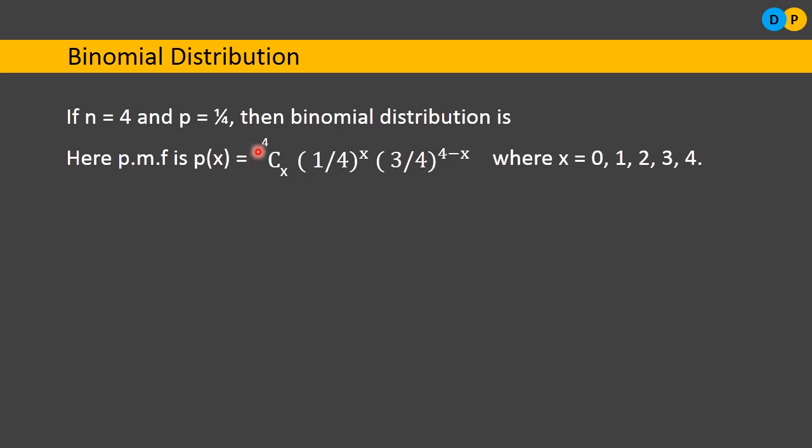So here in the place of n we have used 4Cx. In the place of p we have used 1 by 4, so 1 by 4 to the power x. This is q to the power n minus x. What is q? 1 minus p, that is 3 by 4. So 3 by 4 to the power 4 minus x. This is the probability mass function for the current parameters, n is equal to 4 and p is equal to 1 by 4, where x can consider different values.